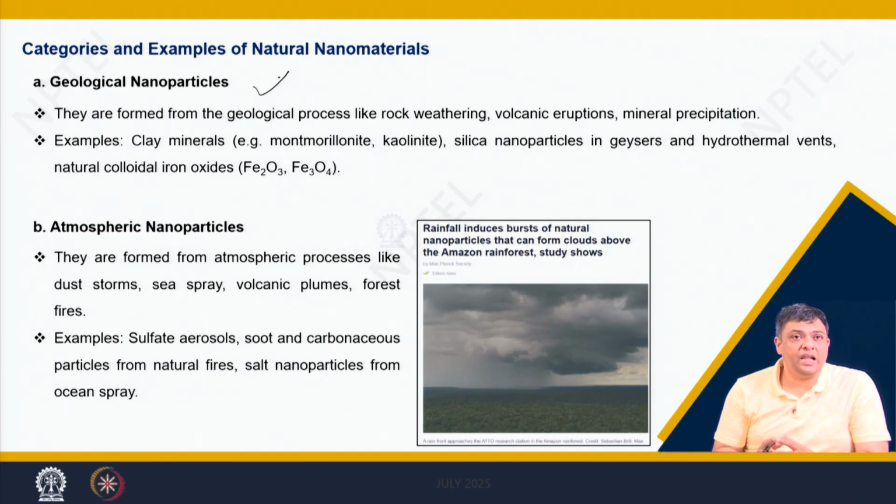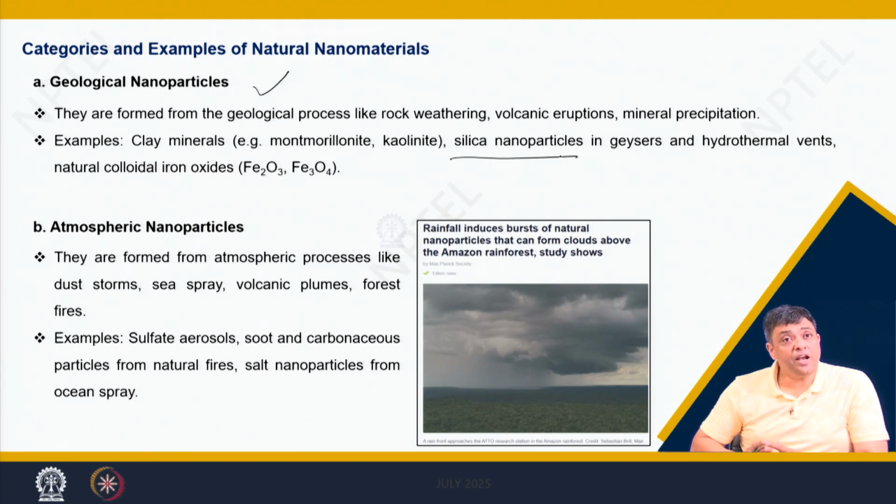Examples would be clay minerals, silica nanoparticles. You can have natural colloidal iron oxides, various forms of oxides of iron, and they can have different shapes and sizes depending upon the temperature or aging process they have undergone.